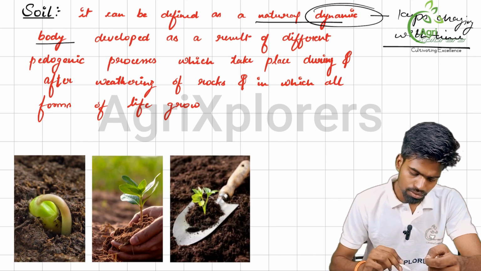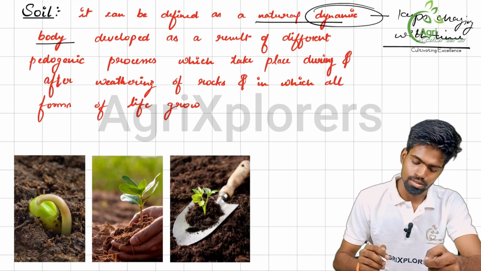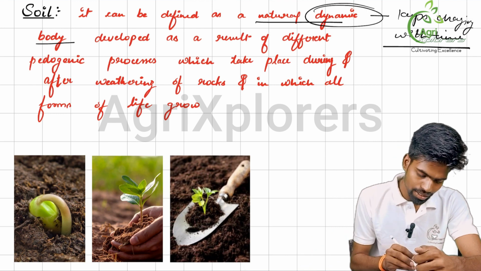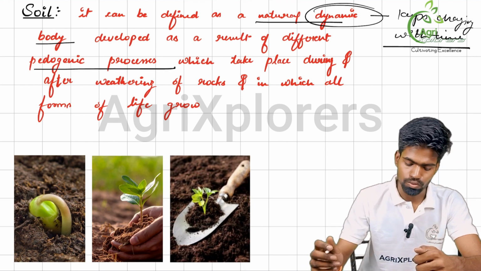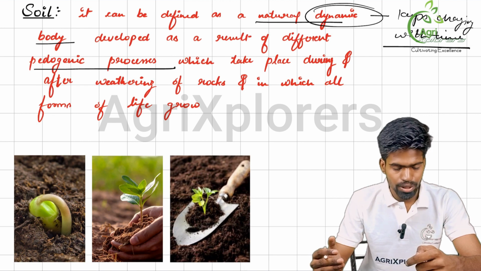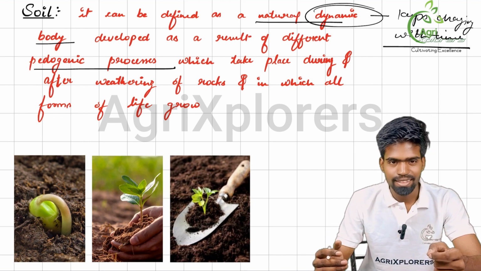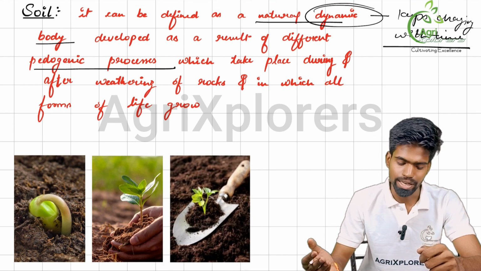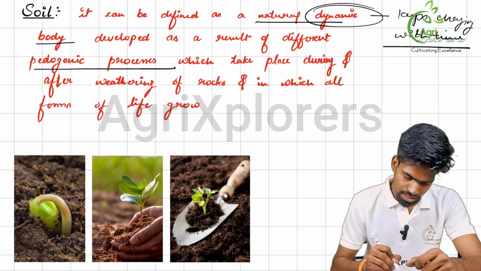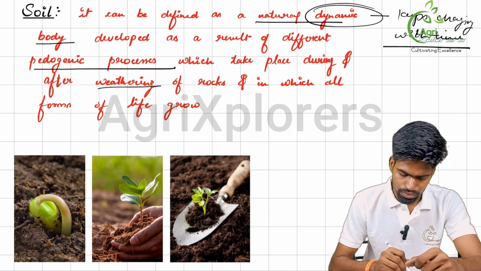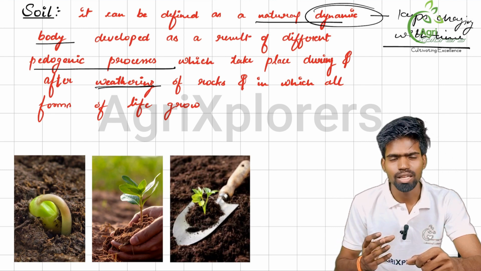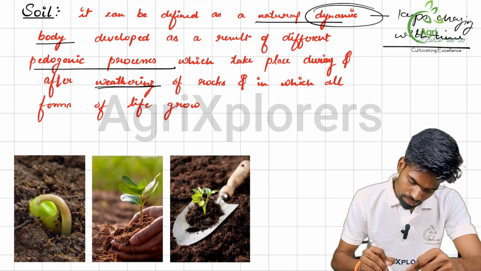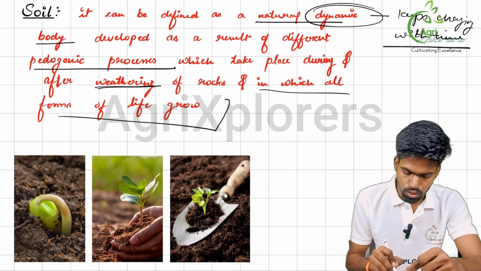It is developed as a result of different pedogenic processes. What are pedogenic processes? Pedogenesis we will be learning further. There are different processes that form soil, which we will be covering in upcoming lectures, which take place during and after weathering. What is weathering? Breaking down of rocks is known as weathering. In short, you can understand it like that. And soil is that in which all forms of life grow.